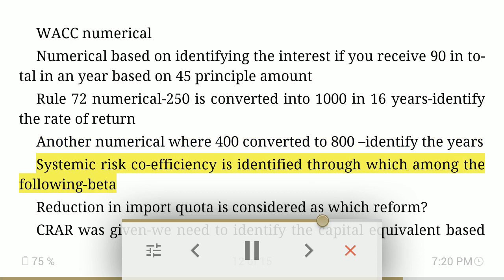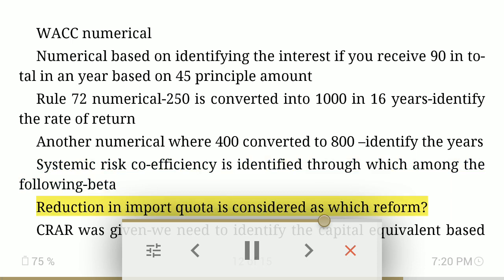Systemic risk coefficient is identified through which among the following? Beta. Reduction in import quota is considered as which reform? CRAR was given. We need to identify the capital equivalent based on Basel and RBI limit.